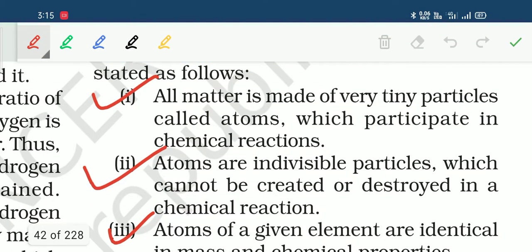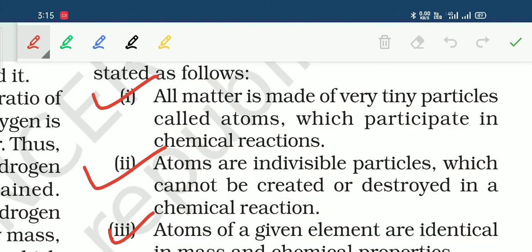All matter is made up of very tiny particles called atoms which participate in chemical reactions, which means matter is made up of atoms. Number 2, atoms are indivisible particles which cannot be created or destroyed in a chemical reaction.